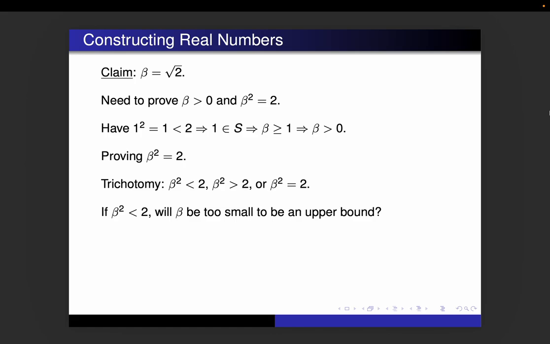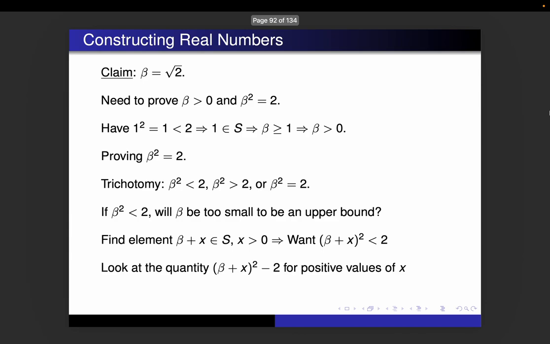Because we're assuming beta is an upper bound of the set, and if we make it so that beta squared is less than 2, hopefully we can show that beta is not actually an upper bound. So we want to find an element beta plus x, x being a positive number, so it's bigger than beta, where x is greater than 0, and we want to make beta plus x squared less than 2. So that's kind of a strategy that we might want to use.